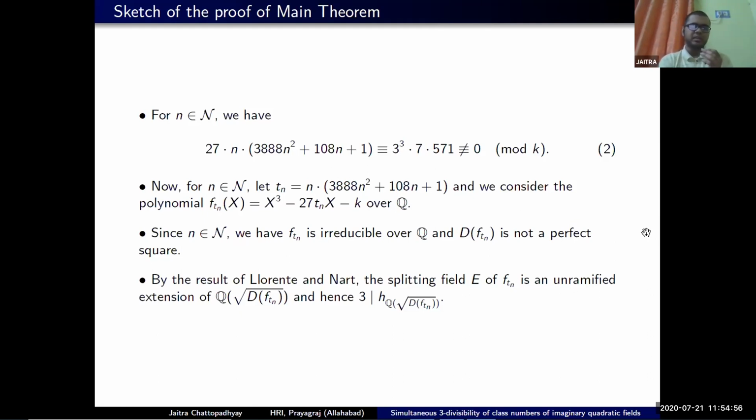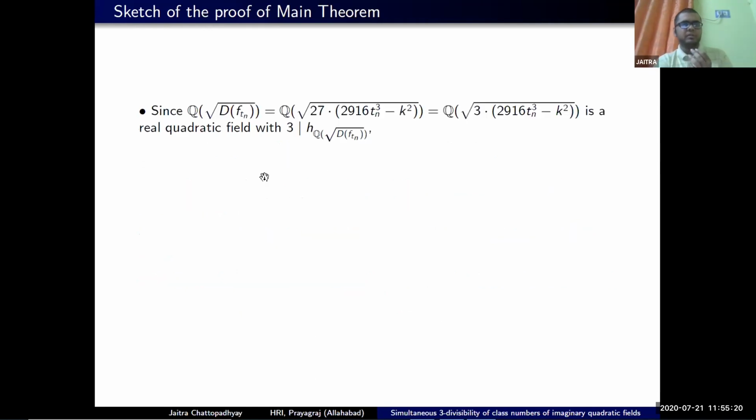And by class field theory, we know that the class number will be divisible by the degree, and that is 3 here. So in this way, we get hold of a quadratic number field whose class number is divisible by 3. Now let us look more closely at how this D(f_t) looks. So if we plug in the value of D(f_t), we get the quadratic field.